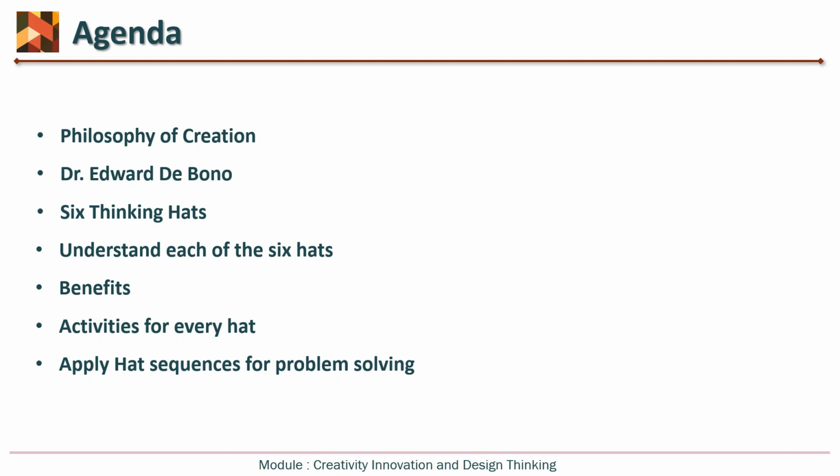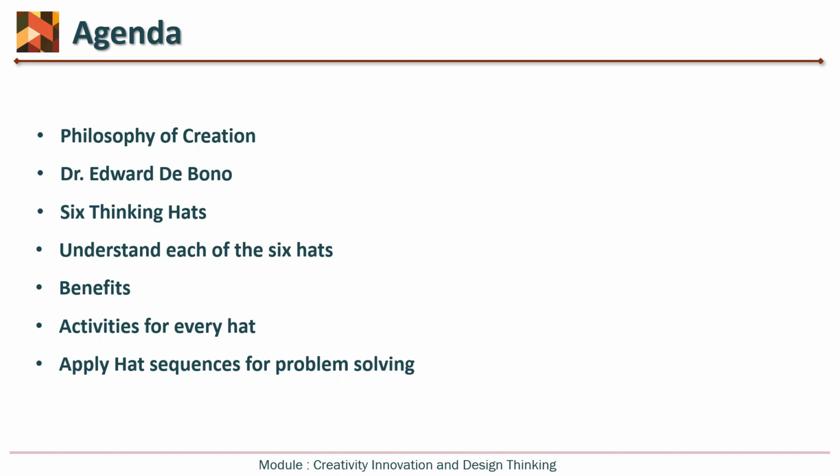And then, at last, as our prime motive in learning this module of creativity, innovation, and design thinking is creative problem solving, and when this creative problem solving is applied in industry, then we very frequently use the phrase industrial problem solving.